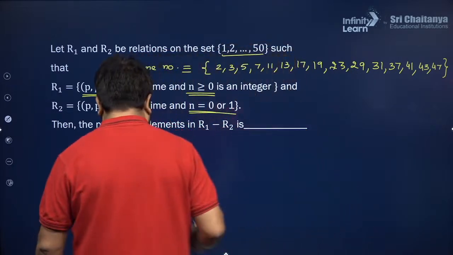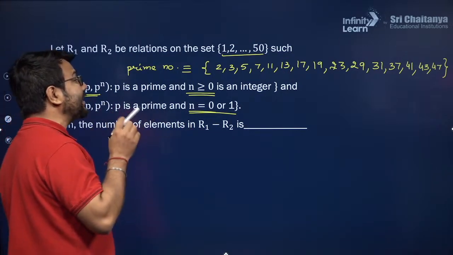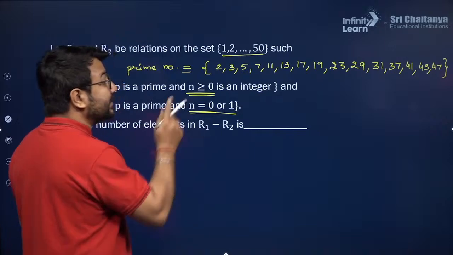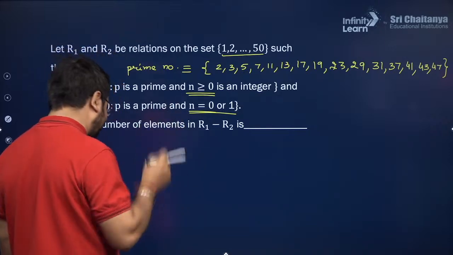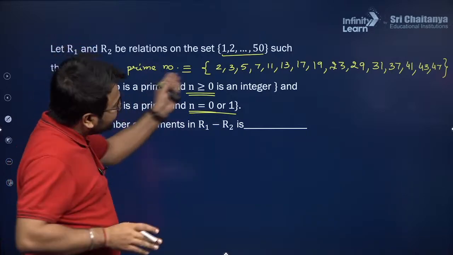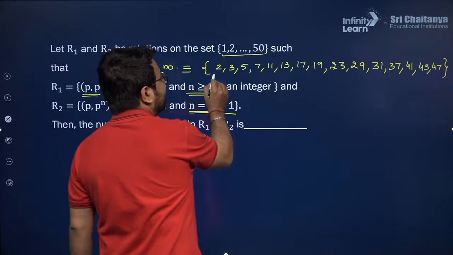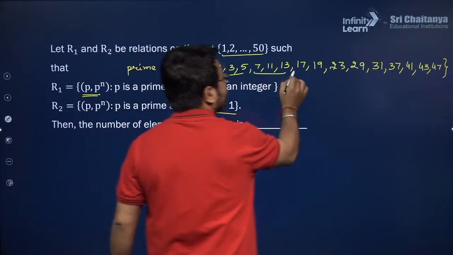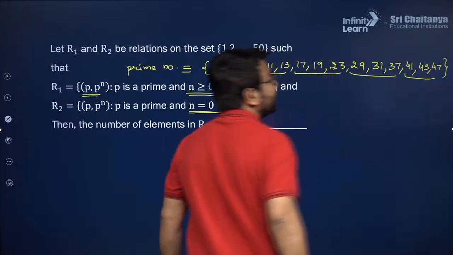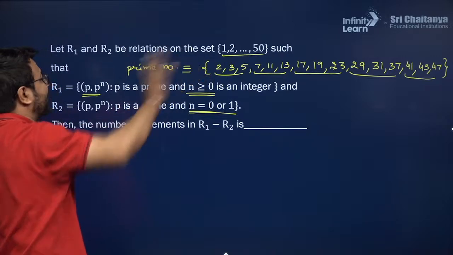So it is 2, 3, 5, 7, 11, 13, 17, 19. Then we have 23, 29. Then we have 31, 37, and then we have 41, 43, and 47. Now can you please count all these prime numbers which are written in front of you? These are 3, then 3, 6, then 3, 9, then 3, 12, and then 3, 15. These are in total 15 prime numbers in the list of 1 to 50.